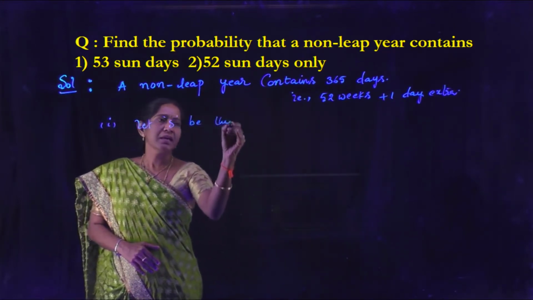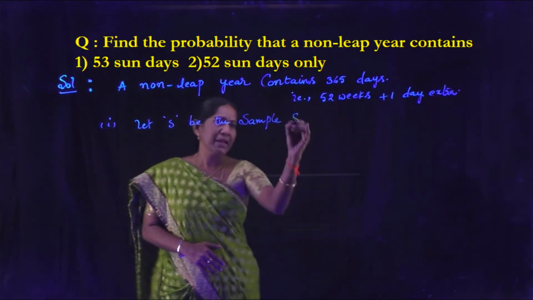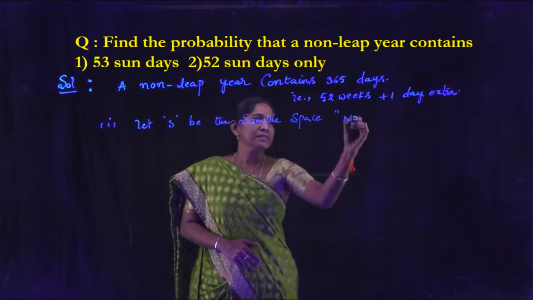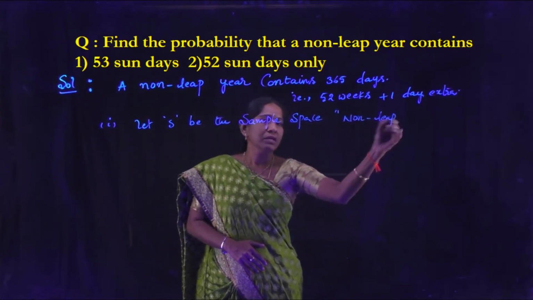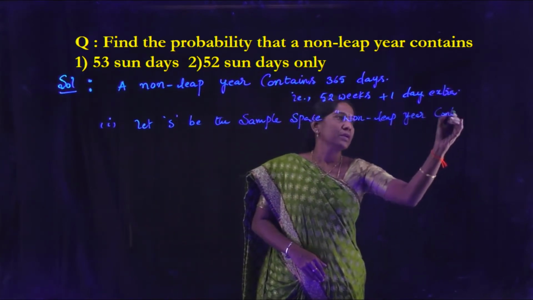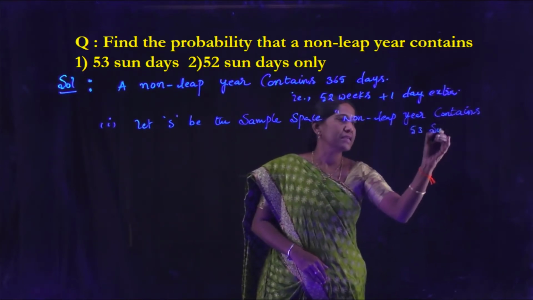Let S be the sample space of the given experiment: a non-leap year contains 53 Sundays.